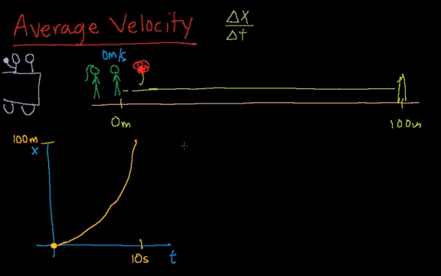Now, average velocity is defined as the total displacement over the total time. And we know that Forrest Gump isn't running the same speed the entire time, and he's not running at the same instantaneous velocity the entire time, but his average, we can say, is 100 meters over 10 seconds. And this translates into 10 meters per second. That is his average velocity.